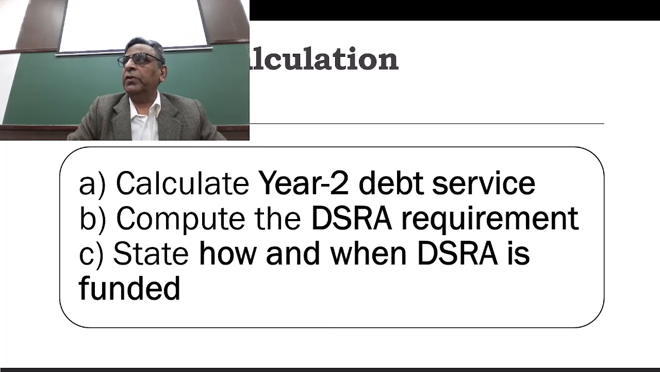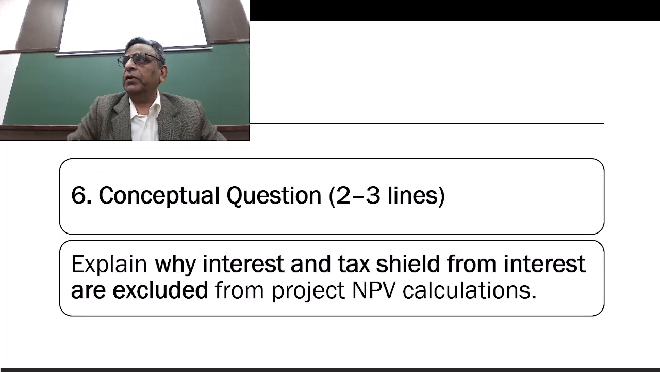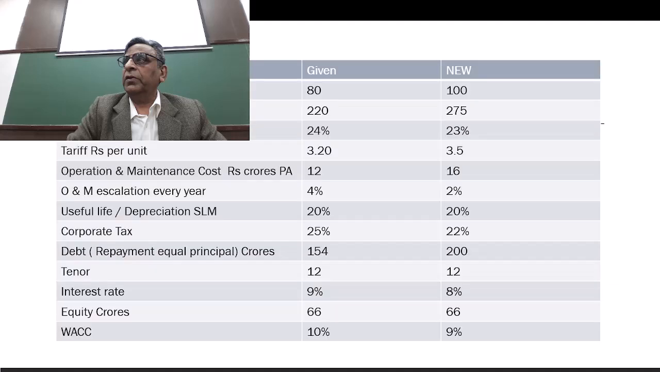So then you calculate the DSR year 2 debt service, compute the DSRA requirement, and show when the DSRA is funded. Then the conceptual question: explain why interest and the tax shield from interest are excluded from the project NPV calculation. So that is what I have written for you. Okay, now these are, if you look, first the question itself.